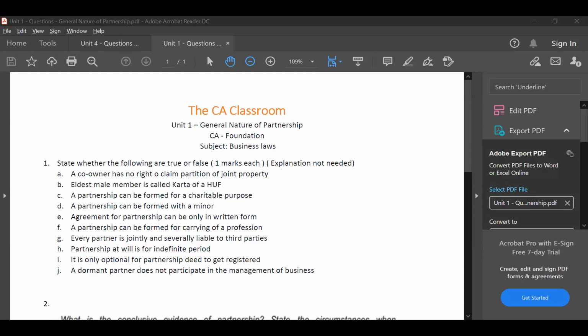So let's say you are borrowing money from me and you have not told me which loan to adjust this against. So where the debtor has omitted to intimate and there are no circumstances indicating to which debt the payment is to be applied, the creditor, that means the person who has given the loan, may apply it at his discretion to any lawful debt actually due and payable to him from the debtor.